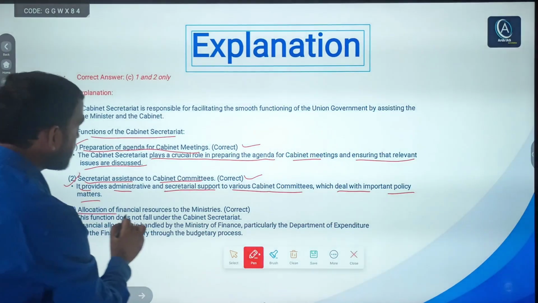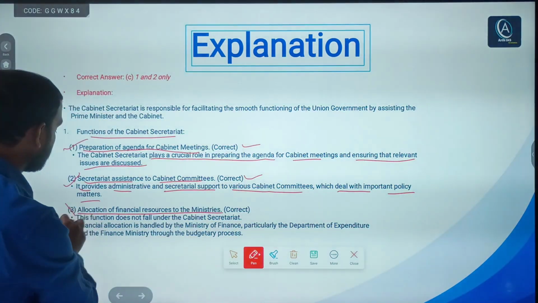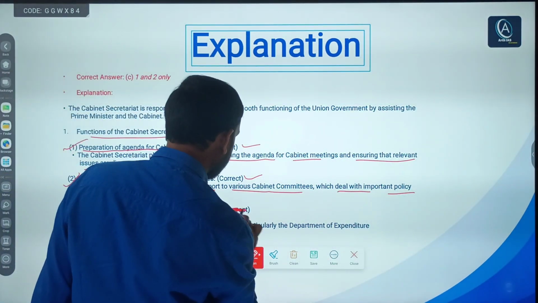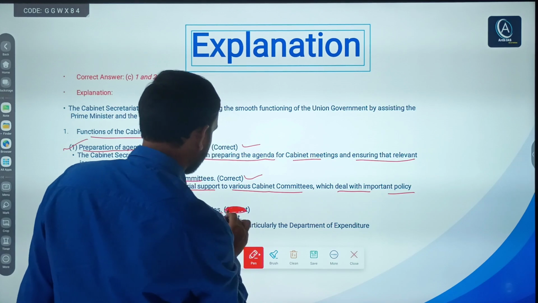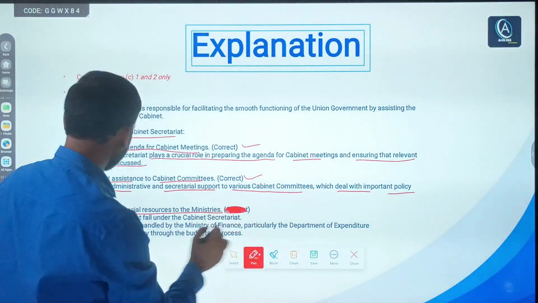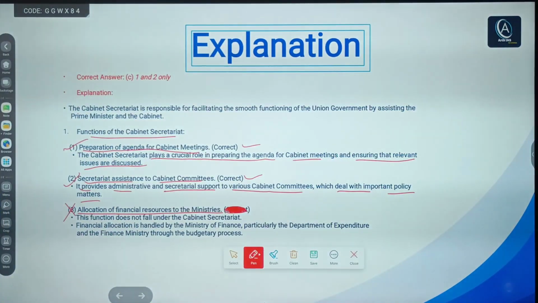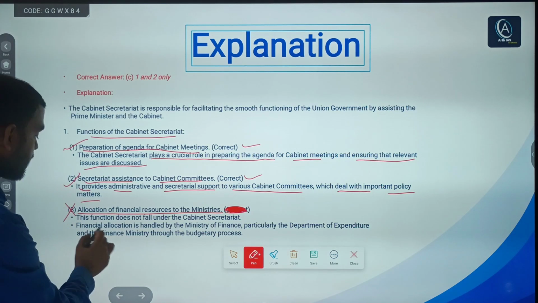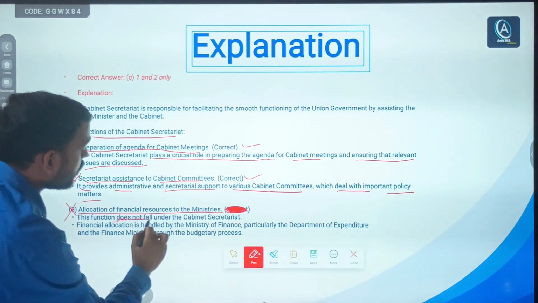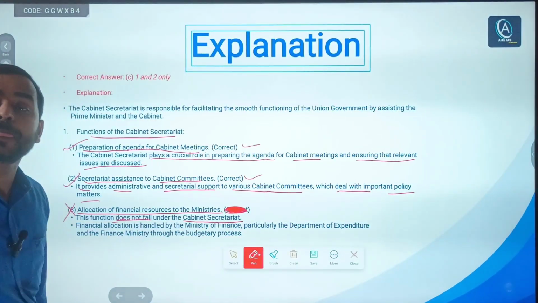Third, allocation of financial resources to ministers. Not correct, right? Actually, it is incorrect, right? So only two statements are correct because this function does not fall under the cabinet secretariat.